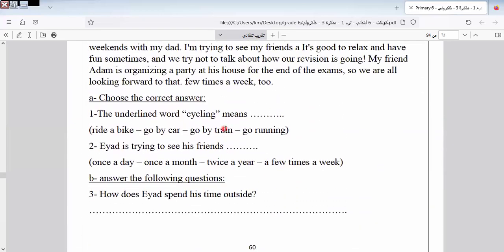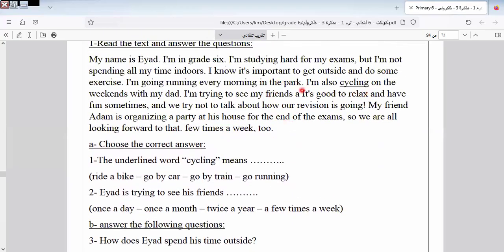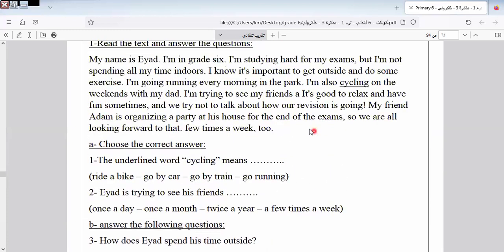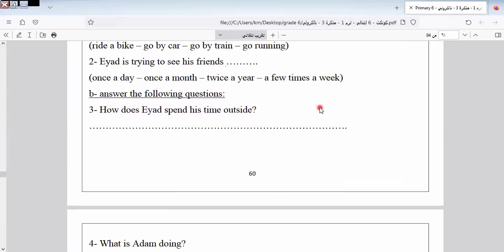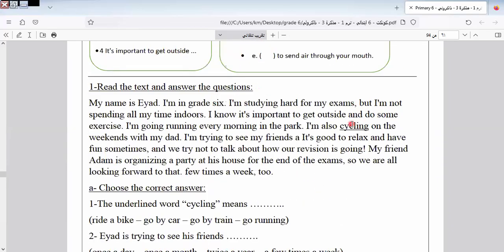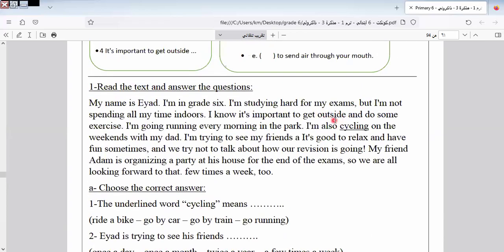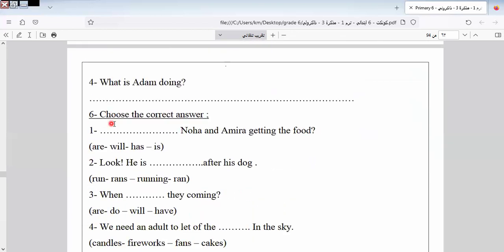What is Adam doing? Not Adam, it's Iyad, not Adam. What is Iyad doing? Iyad is studying hard for exams and not spending all his time indoors. Okay. Let's go to another one.